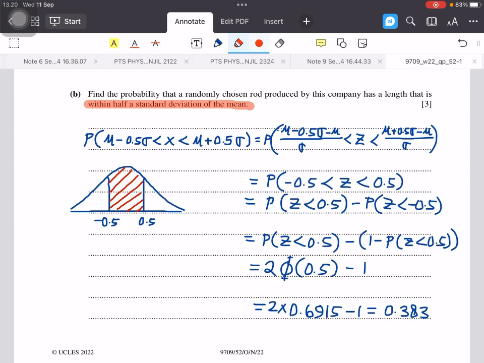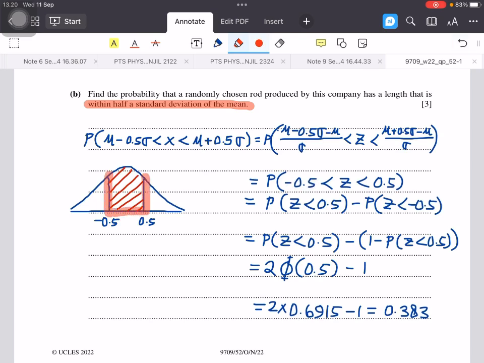Then we change the value of X into the value of Z using the same formula, X minus mu divided by sigma. So mu minus 0.5 sigma minus mu divided by sigma. Do the same thing with the other one, using the same formula. After we simplify, it will be probability negative 0.5 less than Z less than 0.5.